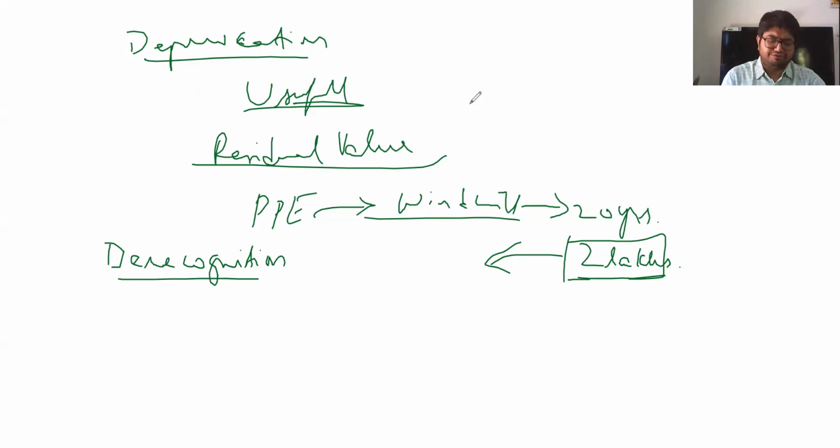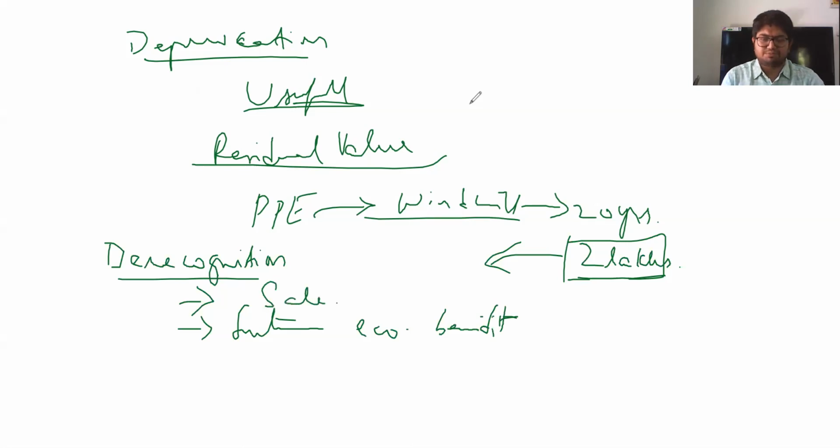Otherwise, if you feel there is no future economic benefit from the asset. In either of these two cases, sale or disposal, or no future economic benefit, you derecognize the asset from your books of accounts. So with this, predominantly the standard is done.